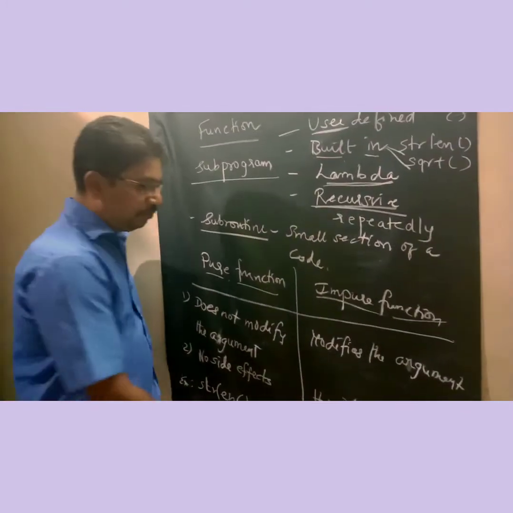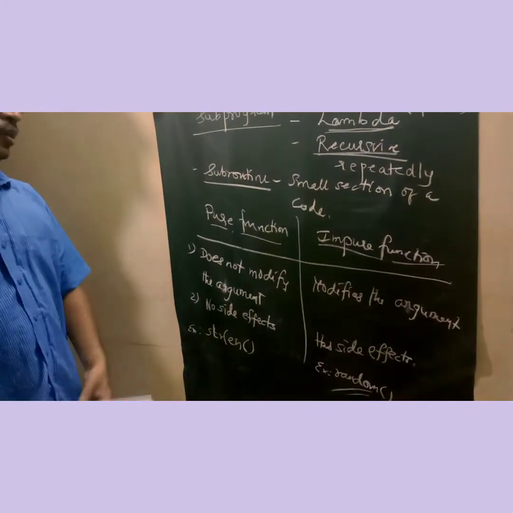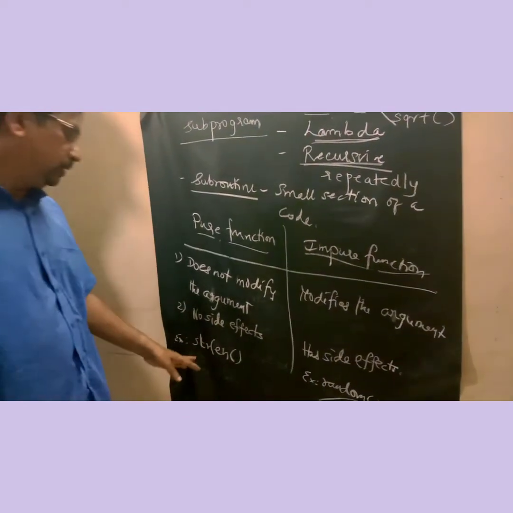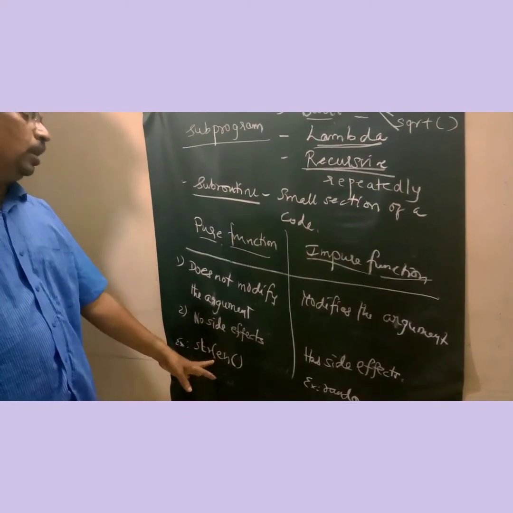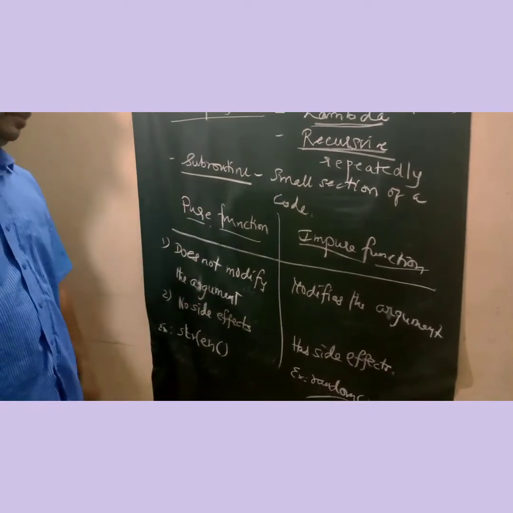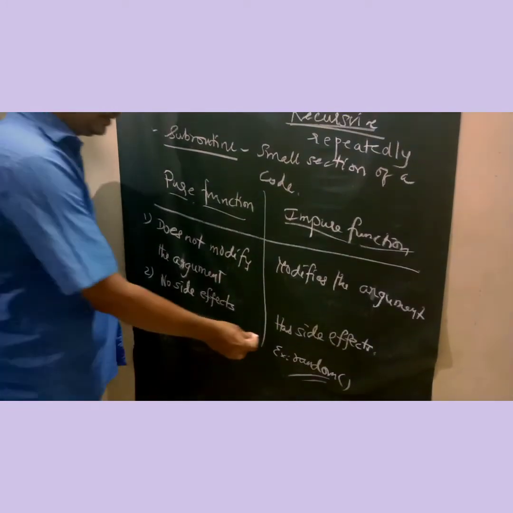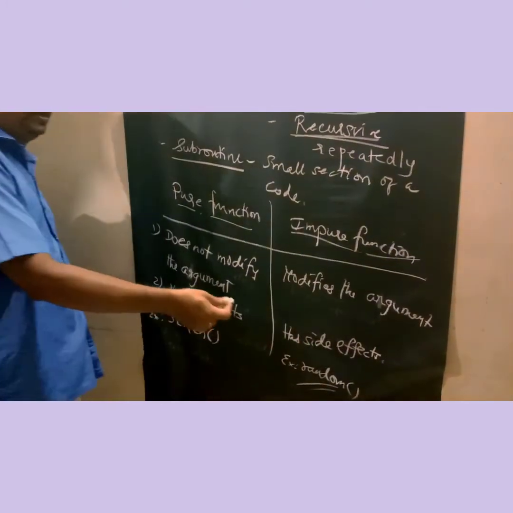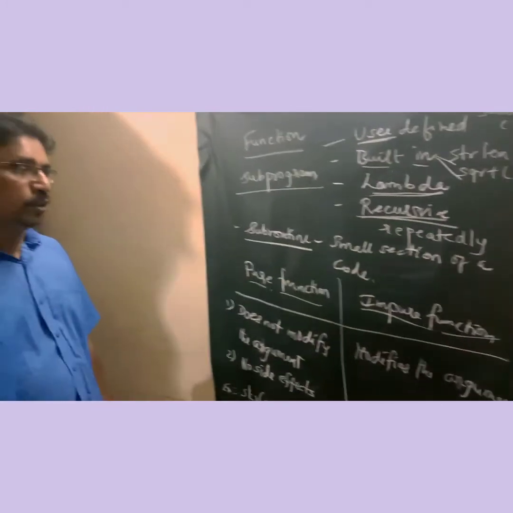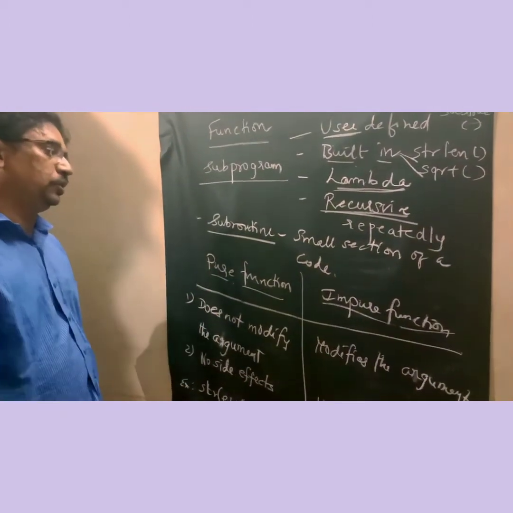So this random function generates random numbers continuously, where you cannot predict the output, whereas in the string length function you can predict the output and it does not have side effects. A pure function does not have side effects, whereas an impure function does have side effects. Side effects means it can modify the argument and it can change the outcome of the program. That is the difference between pure function and impure function.